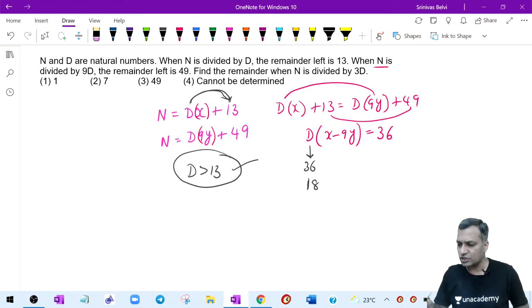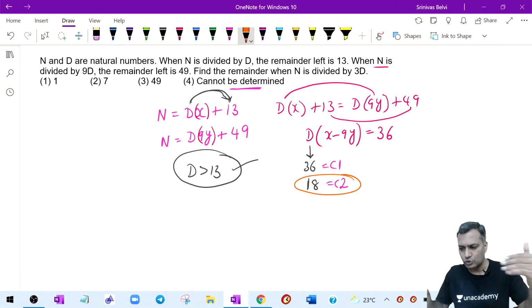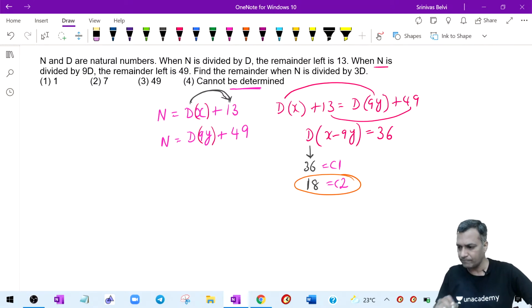Fair enough. So let us take the smaller of them, because the answer cannot be determined based on which one I use, case one or case two. Let me use case two to start with, the smaller of the two. Okay. Now what did he say?